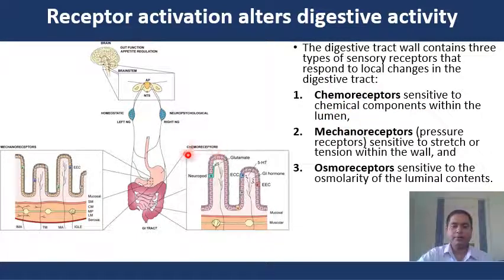The mechanoreceptor is actually a pressure receptor that is sensitive to stretch or tension within the wall of the GI tract. The osmoreceptor is also present in the GI tract and is sensitive to the osmolarity of the luminal content.